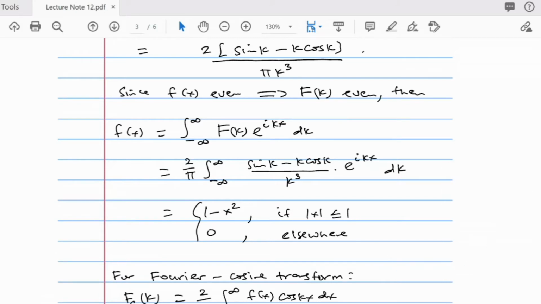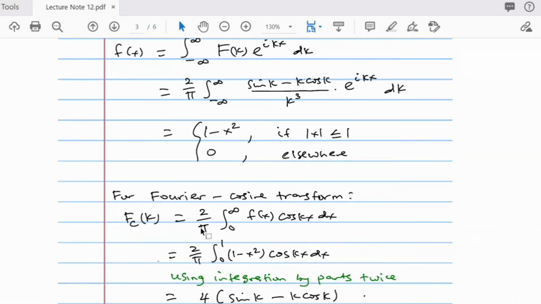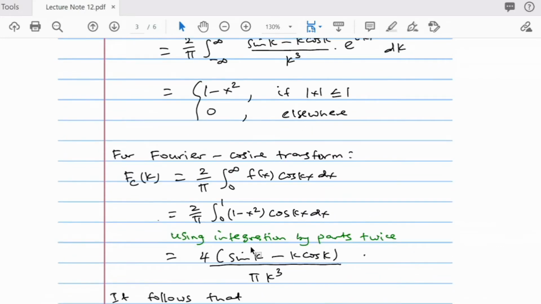Okay, let's try to find the Fourier cosine transform. The Fourier cosine transform by definition is the one with capital F subscript c; the c is to tell you that I'm finding the cosine part. It is 2 over pi, integral from 0 to infinity of f of x cos kx dx. Between 0 and infinity, f of x is only defined between 0 and 1, that's 1 minus x squared, and is 0 elsewhere. So we're integrating from 0 to 1 of 1 minus x squared times cos kx dx. Then you also have to use integration by parts twice.